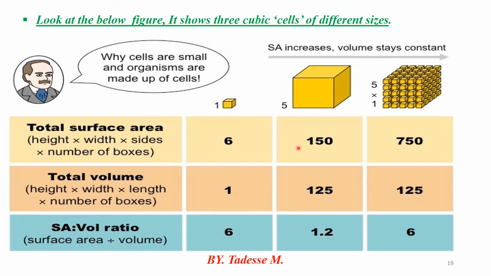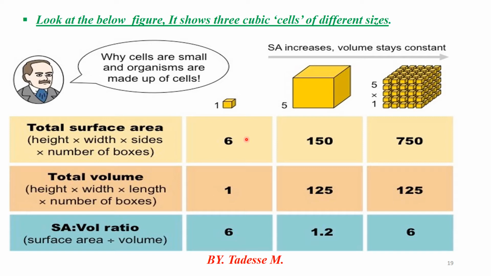Therefore, this is how to calculate the total surface area. One is a cube with 6 sides, and the length and the width are 1. Therefore, up to this, this is the total volume, and this is the surface area to volume ratio. Look, our beloved students, at how to conclude regarding surface area to volume ratio. As the cell size increases, the surface area to volume ratio decreases.